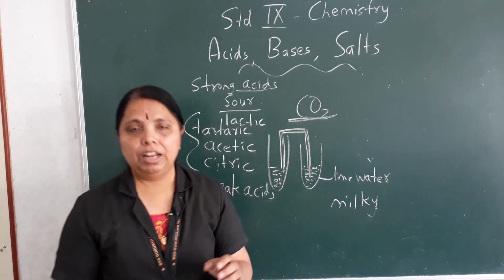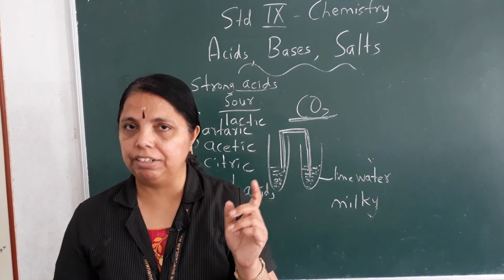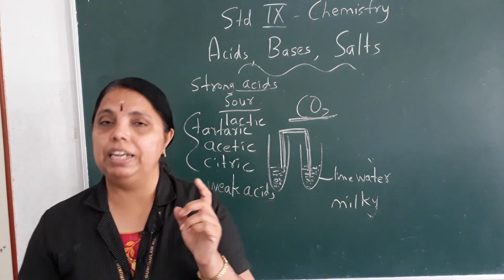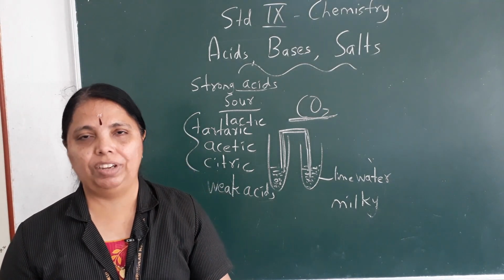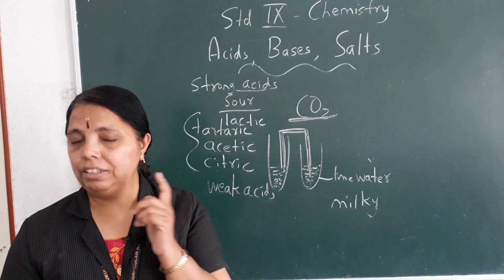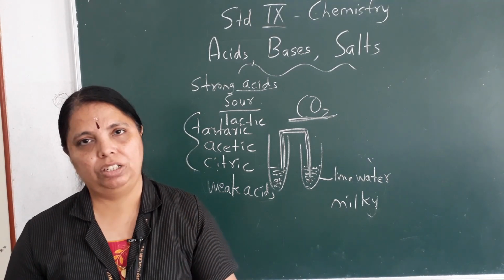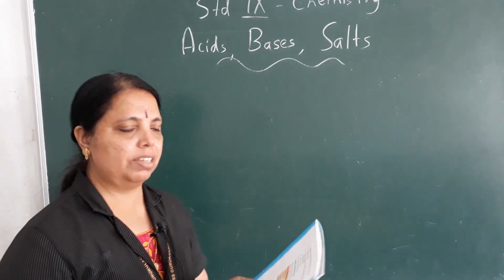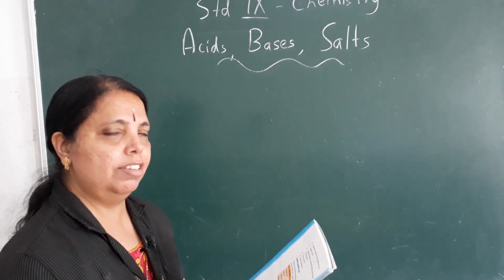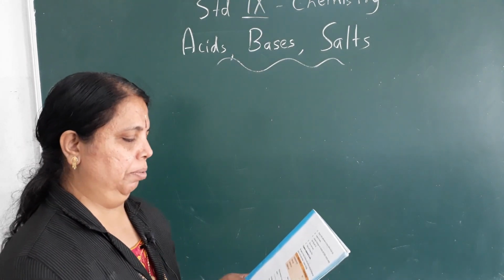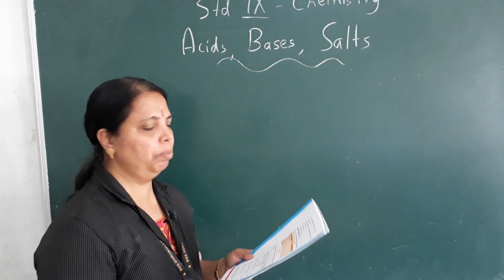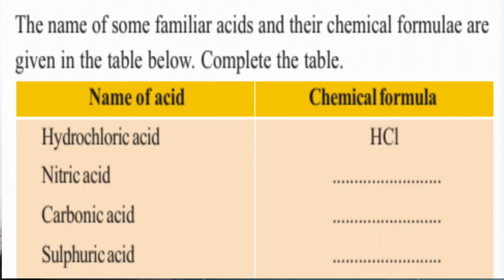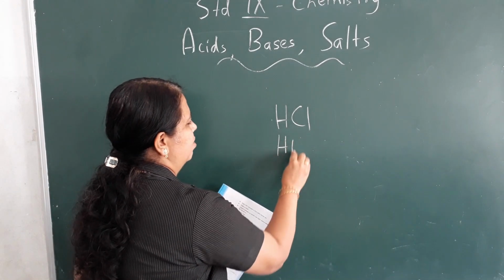Okay, so far I taught you that when acids react with metals, we get hydrogen gas. When acids react with carbonates, we get carbon dioxide gas. And the identification is also very, very important. Clear? Okay. Now there is a table with two columns. In the first column is the name of the acid. Second is the chemical formula. So I will just write down the formulas for you. First one is done. Hydrochloric acid, the formula given is HCl. Second one, nitric acid, the formula is HNO3.